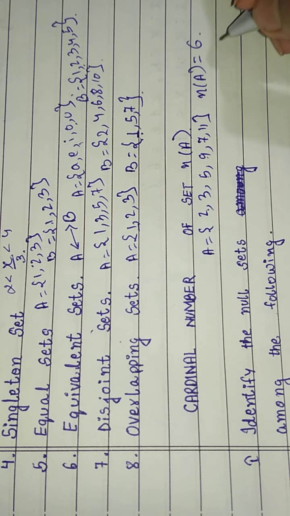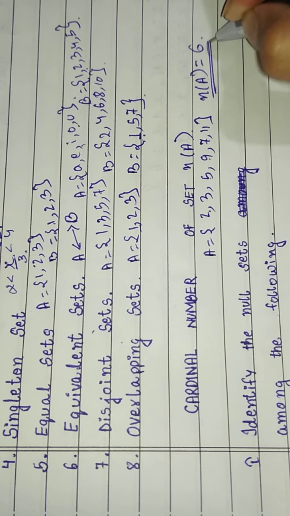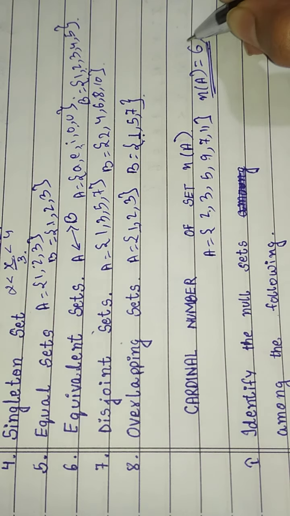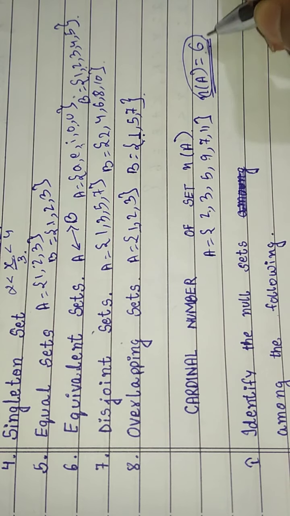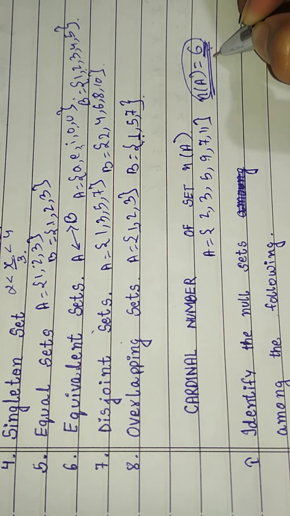This is the cardinal number of a set. It means the total number of elements in the set is written like this.